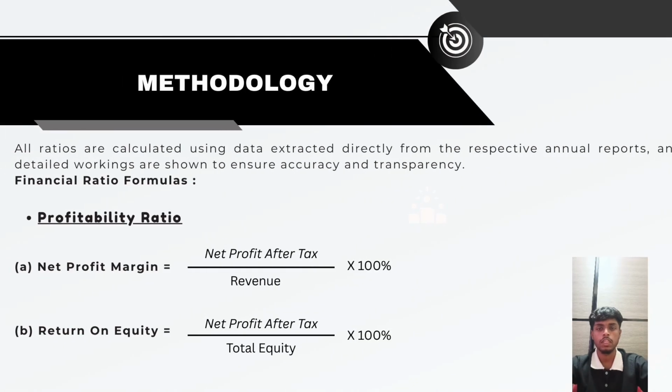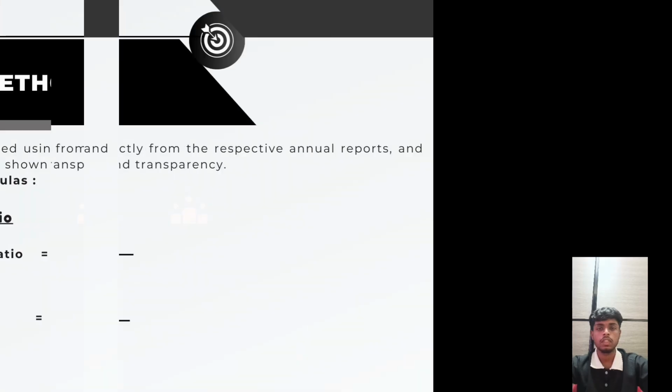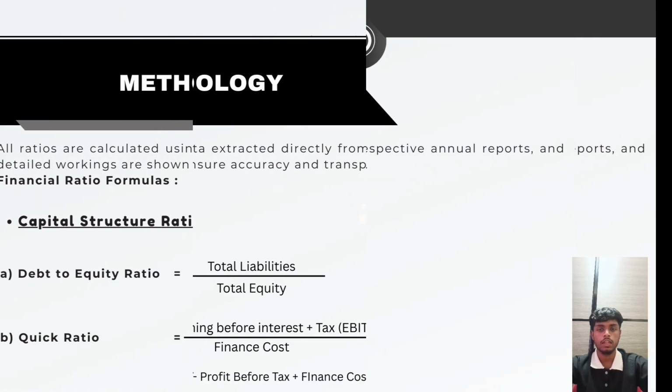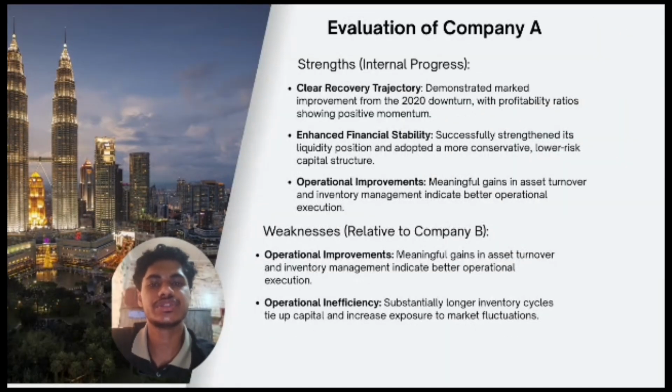First, profitability ratios, including net profit margin and return on equity. Secondly, liquidity ratios, including current ratio and quick ratio. Thirdly, efficiency ratios, including asset turnover ratio and inventory days. And lastly, capital structure ratios, including debt to equity ratio and interest coverage ratio. All ratios were calculated using consistent formulas and data extracted directly from the annual reports, ensuring accuracy and comparability between both companies.